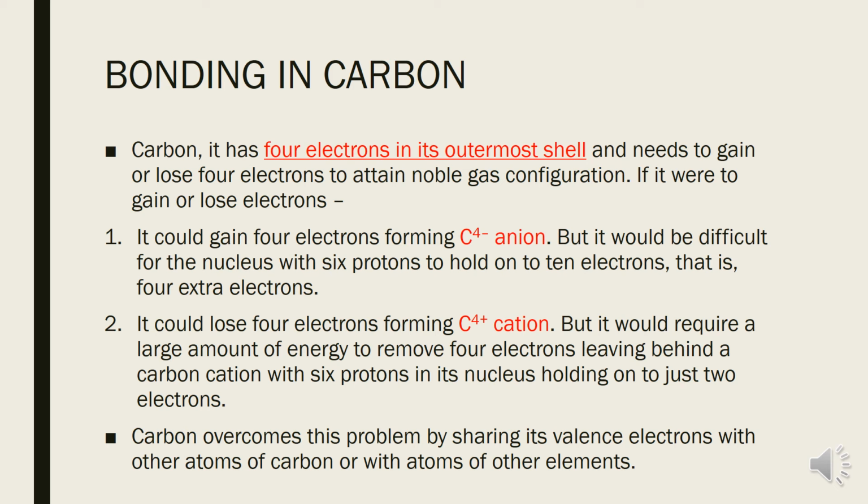So the moral of the story from here, children, is that carbon never gives out or takes any electron from outside. It shares its electrons. The electron remains in its valence shell, and from there it shares its electron, and also takes the benefit of the electrons in that atom's shell to complete its own octet.